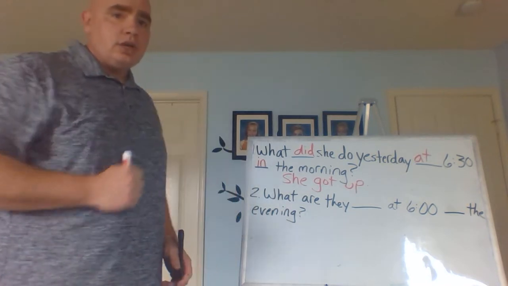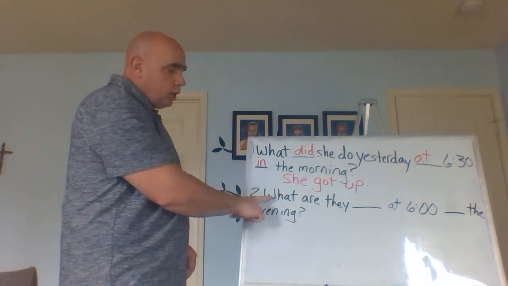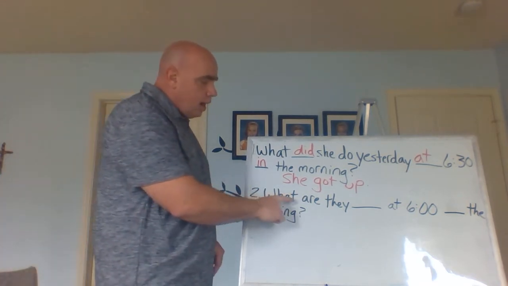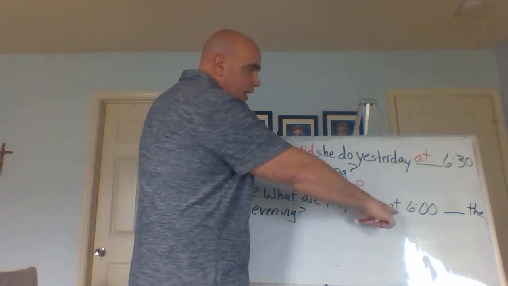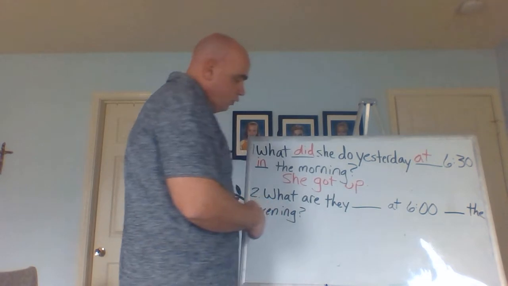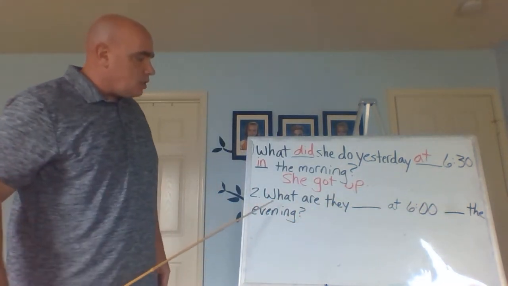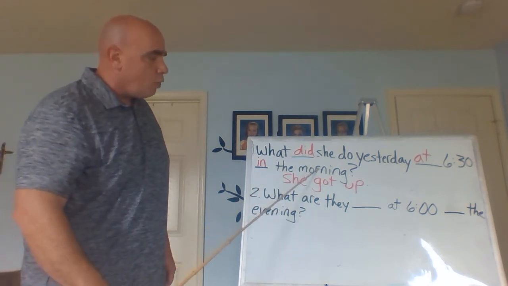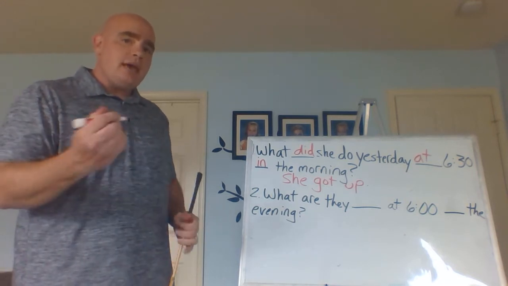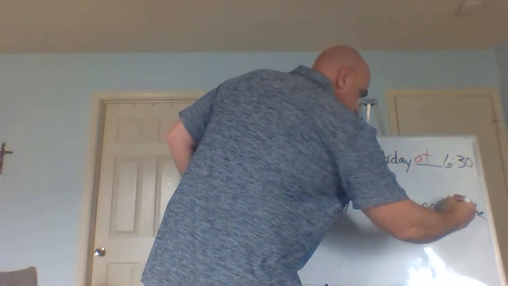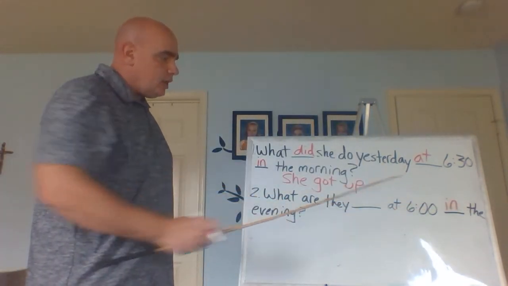Good. Now, let's look at number 2, all right? Number 2. This one is a little bit different because this one, what are they? Okay, and we want our do verb here at 6 o'clock the evening. All right. Now, this one, we have one word for time. And so this, the evening. Just like the morning up here, we have the evening. So what word do we want? The same, in the evening. Okay. So this, at 6 o'clock in the evening.